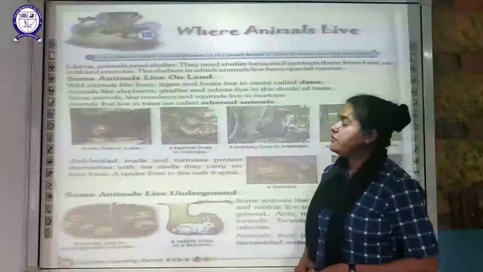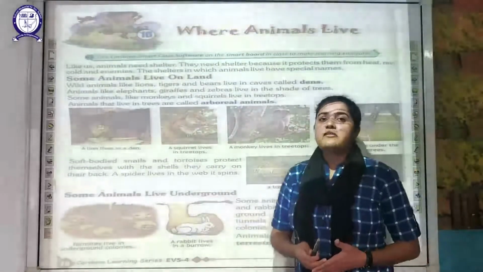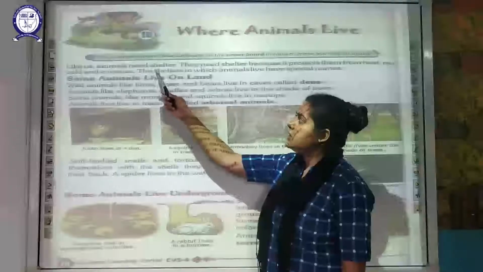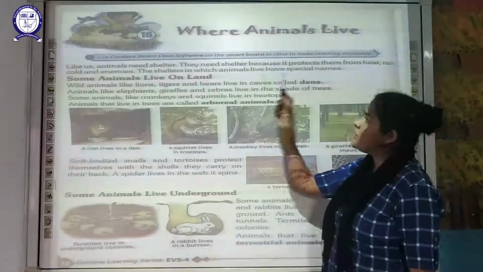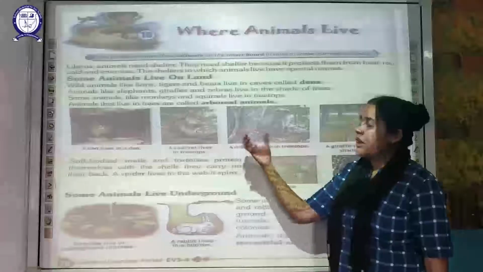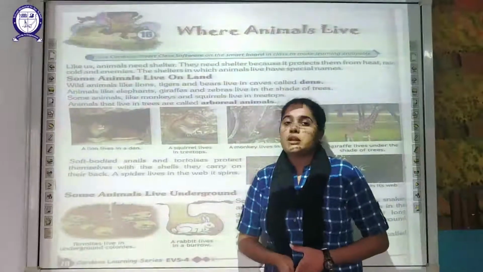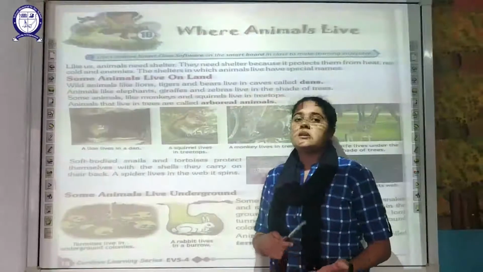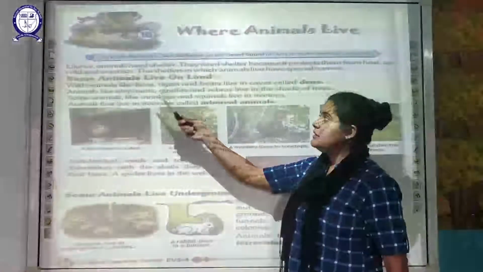So first of all, like us, animals need shelter. We humans live in our house, we require shelter to live in. Similarly, animals also need shelter. They need the shelter because it protects them from the heat, rain, cold and the enemies. So what is the reason why they want the shelter? Because this is going to protect them from the various adverse weather conditions, whether it is rain, heat, cold, or it protects them from the enemies.